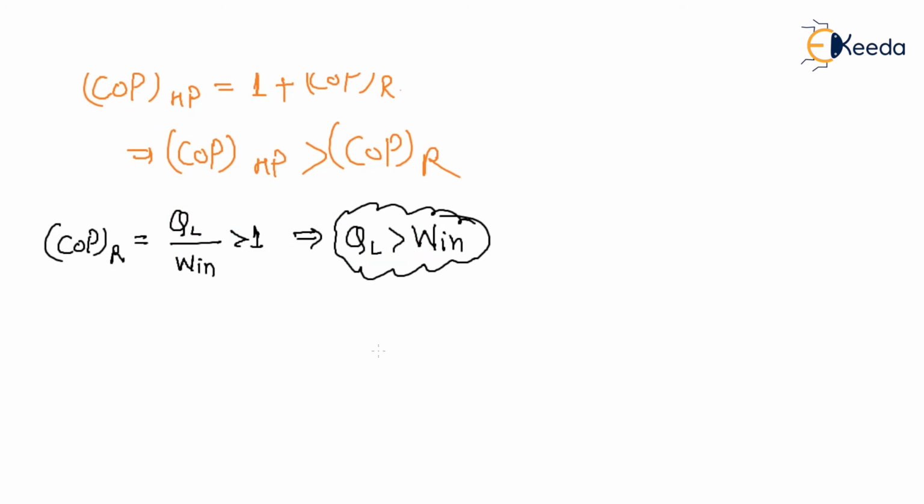That is the amount of heat removed. The amount of heat removed from the refrigerated space can be greater than the amount of work input.